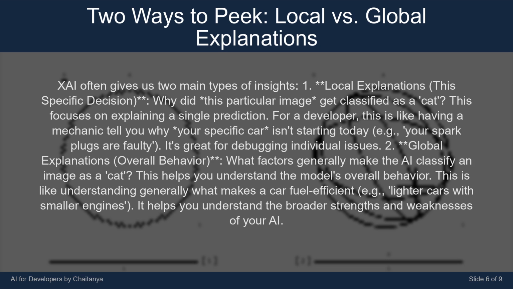2. Global explanations. Overall behavior. What factors generally make the AI classify an image as a cat? This helps you understand the model's overall behavior. This is like understanding generally what makes a car fuel efficient, e.g., lighter cars with smaller engines. It helps you understand the broader strengths and weaknesses of your AI.